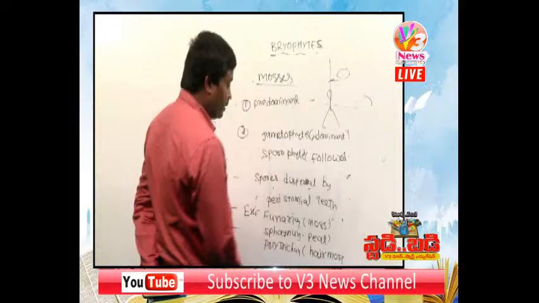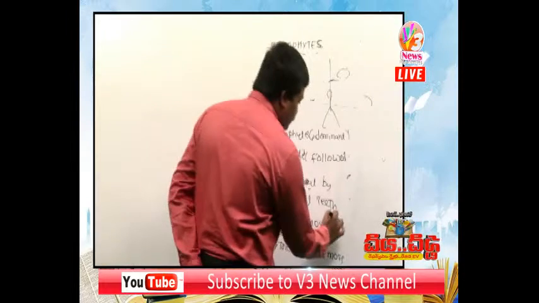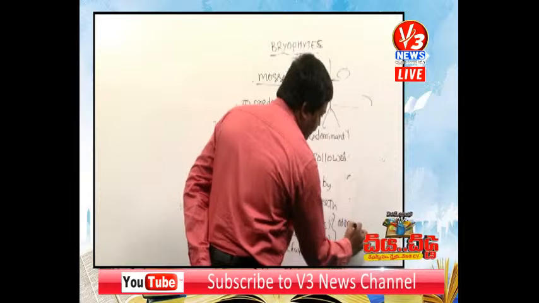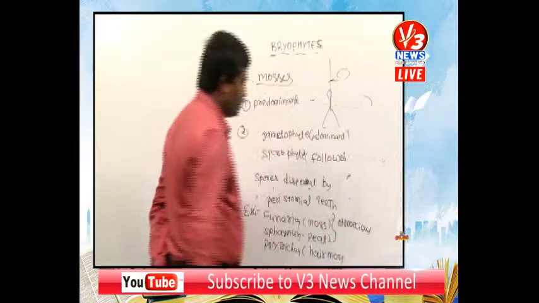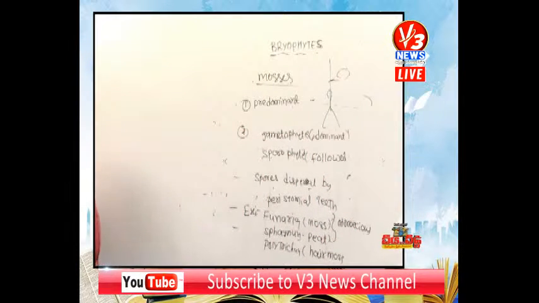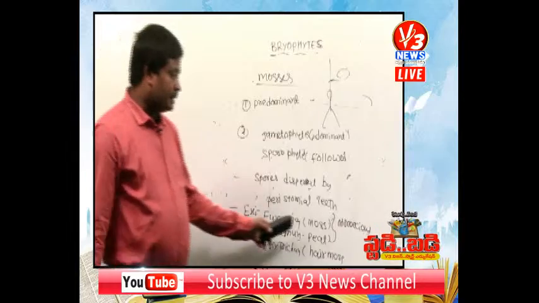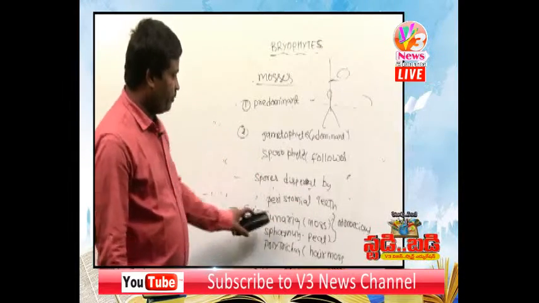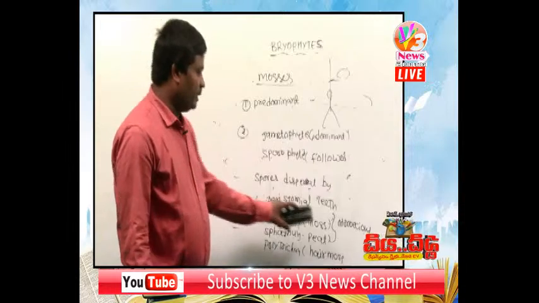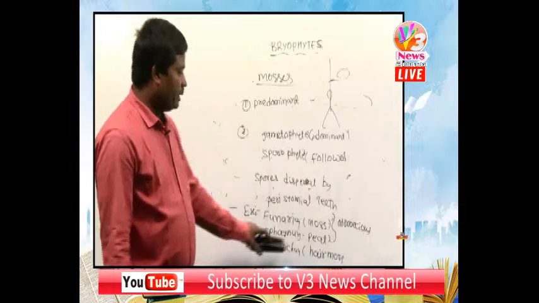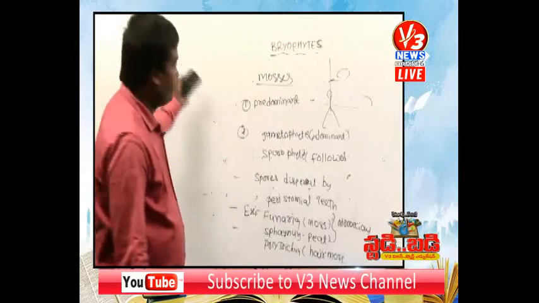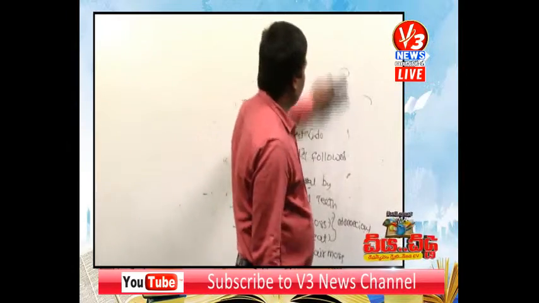For example, in liverworts, Marchantia is dioecious. According to the NCERT diagram, Funaria and Sphagnum are monoecious. But what is monoecious? When male and female reproductive organs, antheridium and archegonium, are present on the same plant, it is called monoecious. Very, very important. Funaria is a moss plant. Sphagnum is a peat moss. Polytrichum is a hair moss.